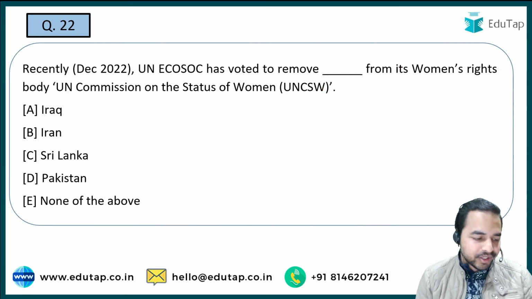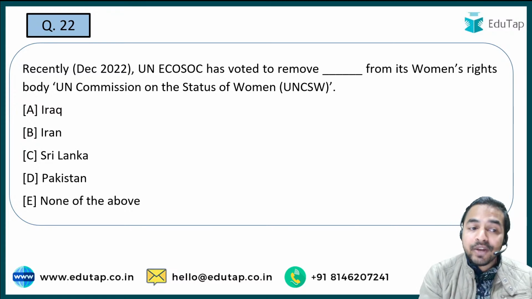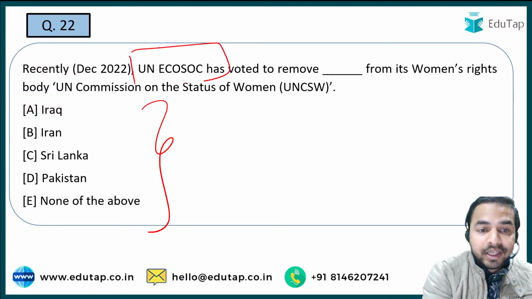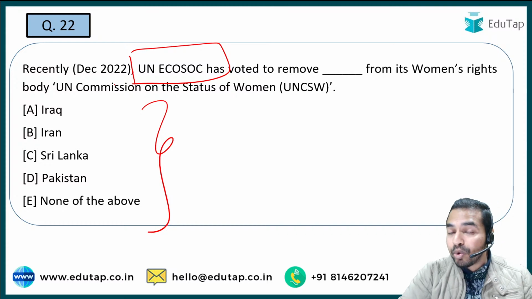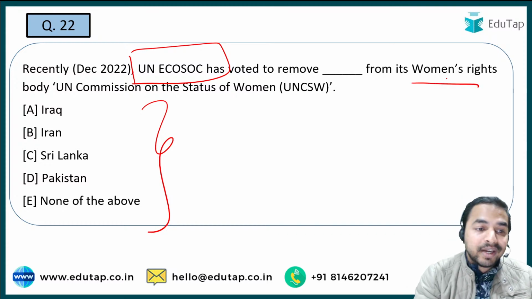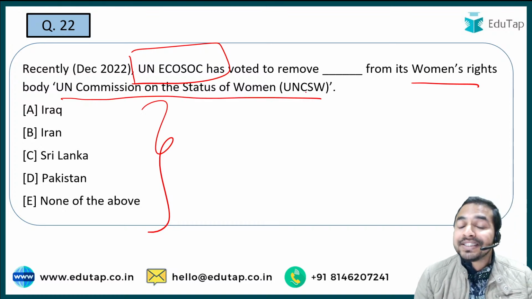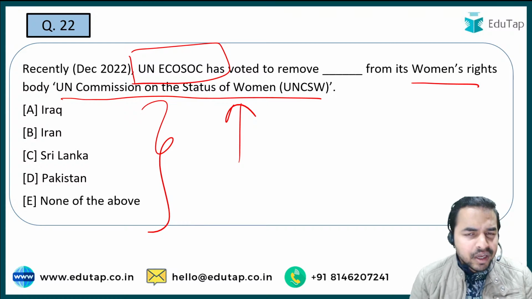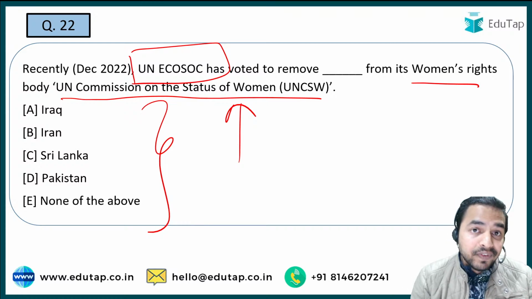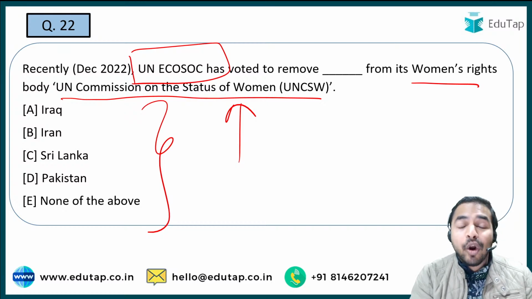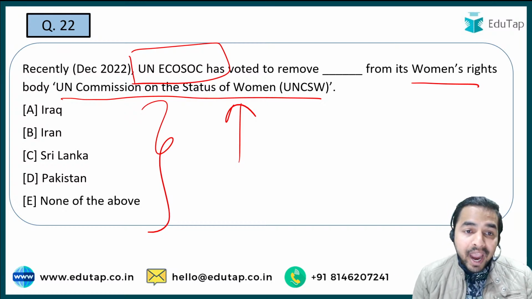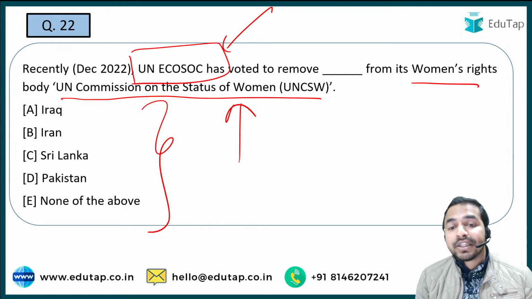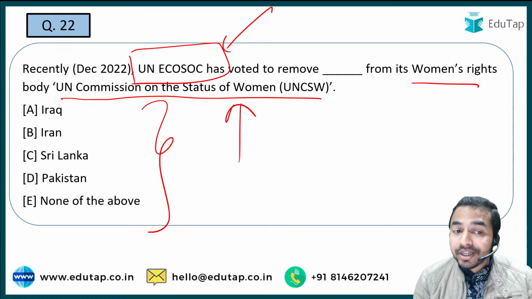Now let's move on to the next question. On your screen, you are required to tell me the name of the country that has recently been removed by UN ECOSOC, which voted to remove that particular country from its women's rights body, that is the United Nations Commission on the Status of Women. Let me tell you what exactly happened in that particular country: one of the women just lost her life in police custody, and due to that there are a lot of protests going on across the country. As a result, UN ECOSOC has voted to remove that country from the UNCSW, that is the United Nations Commission on the Status of Women.